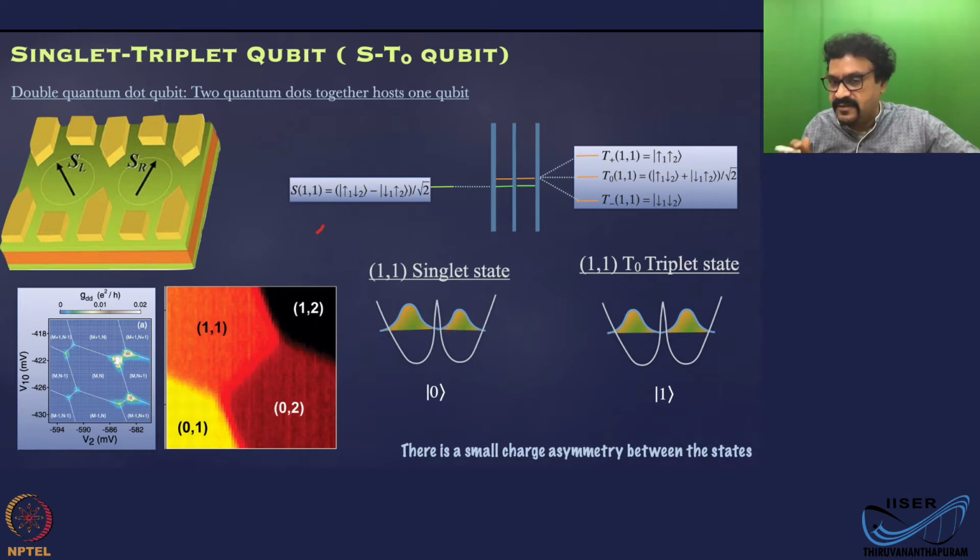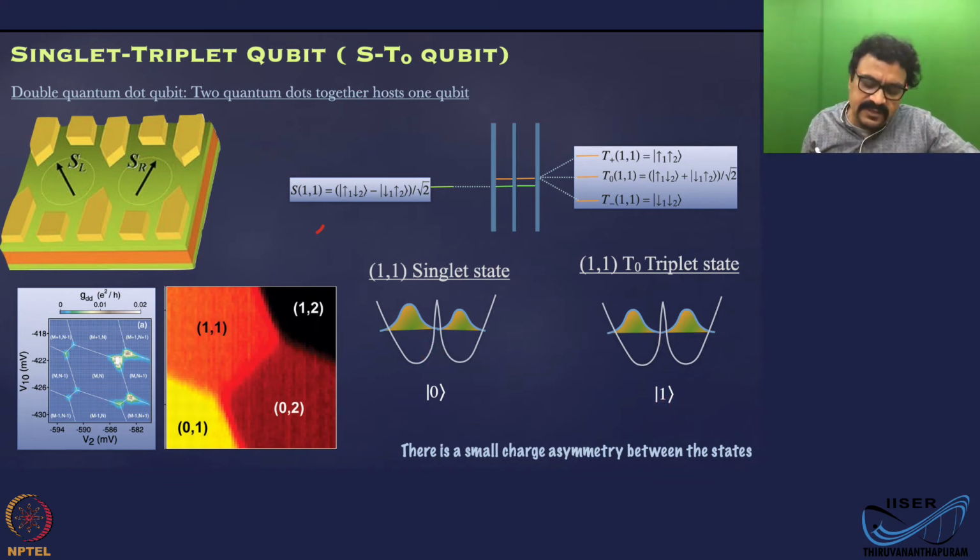That means the charge distribution is tilted towards 1 dot. So that is an added advantage, because you can distinguish which state it is by doing charge sensing. But that's not how you read out. It also gives you some knob to know the state. Okay. Now we have 0 and 1 as a singlet and triplet state.